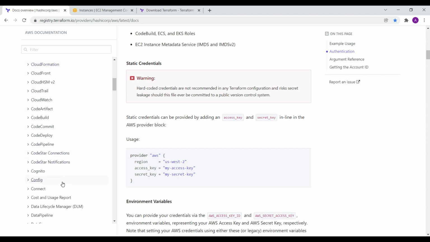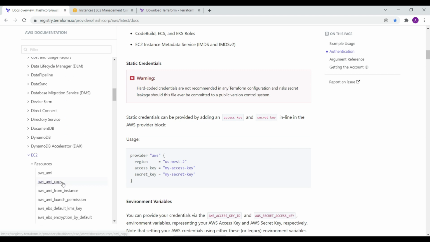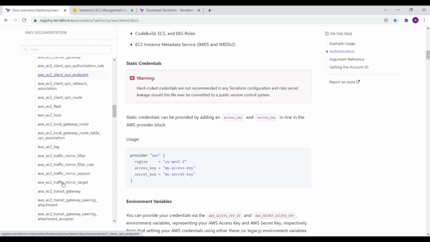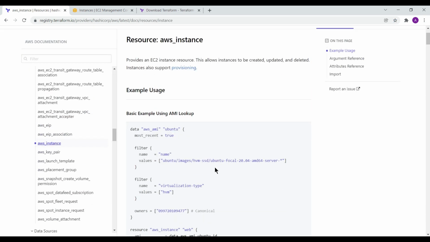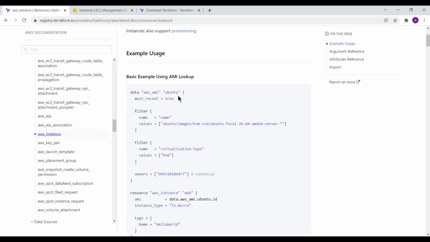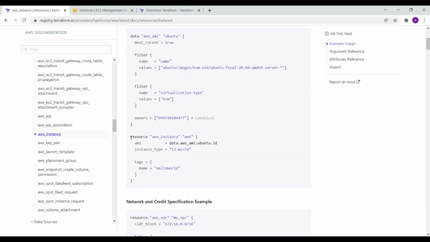So let me first provide the EC2 instance creation resource information. I am going to aws_instance. Here you can find lots of information, but to make it simple, I am taking this particular part, as I am going to create an EC2 instance only.